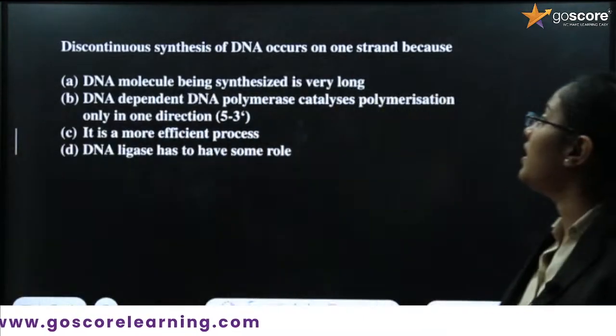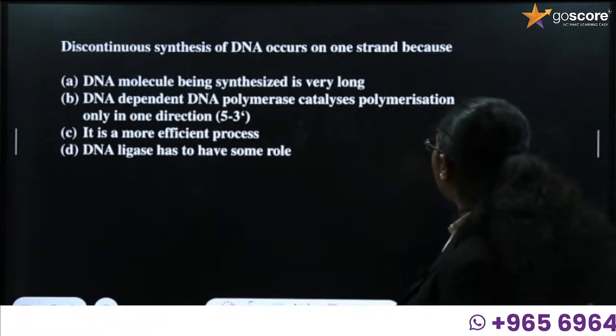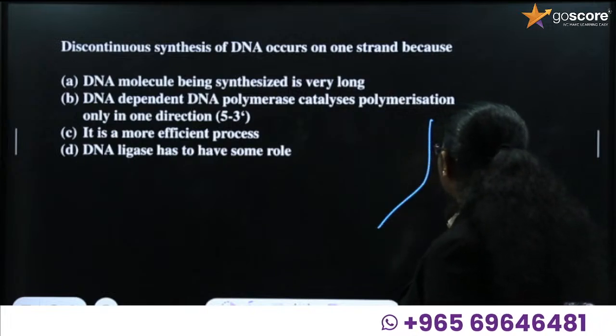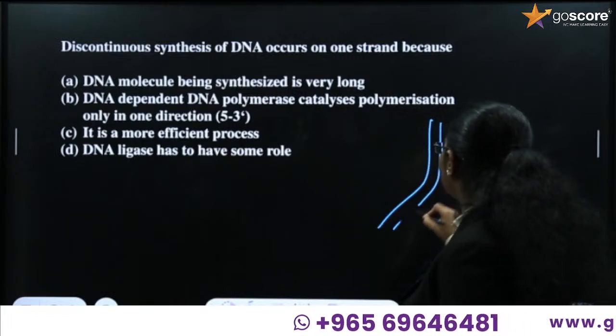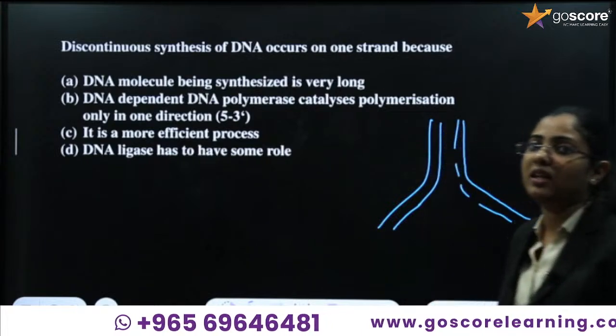Discontinuous synthesis of DNA occurs on one strand. When we are discussing the strands, there are two different strands, right? One strand will have continuous synthesis and the other strand will have discontinuous synthesis. Why? That is the question.